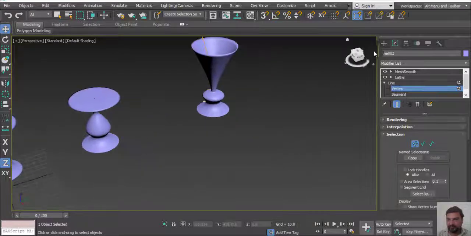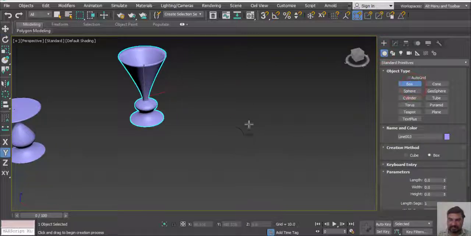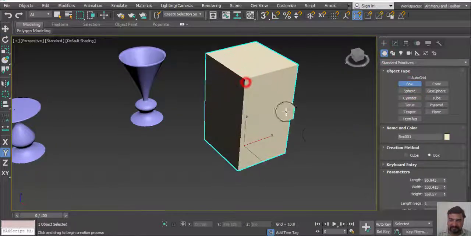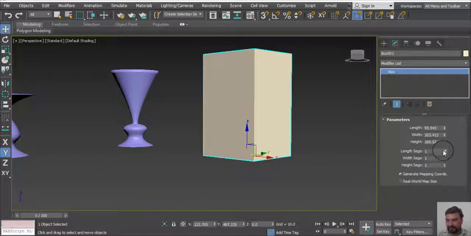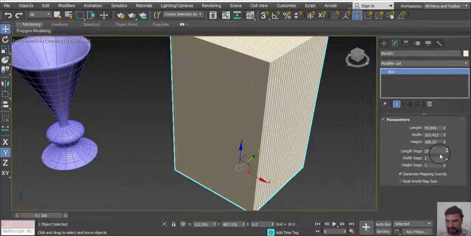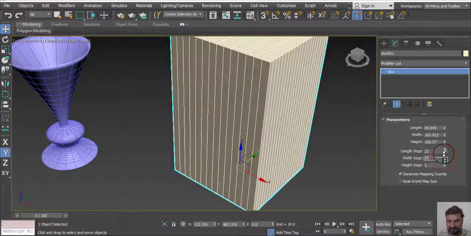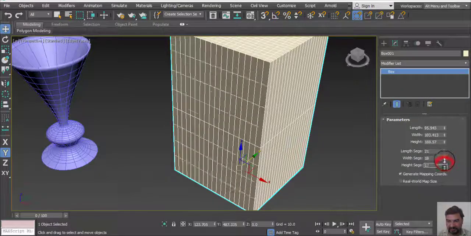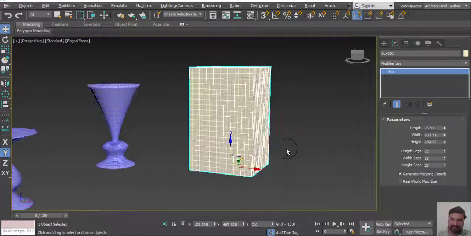Now we have other option here. Select box, create a box tool. Now we can increase the number of segments. First, F4 short command for view a segment edges. Here we increase the other side and height segment. We can create such kind of effect.